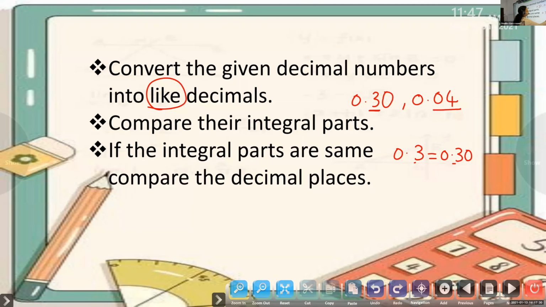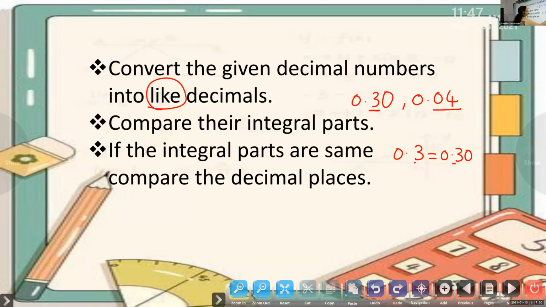You have to convert them into like decimals. How to convert them into like decimals? By adding zeros to the right.